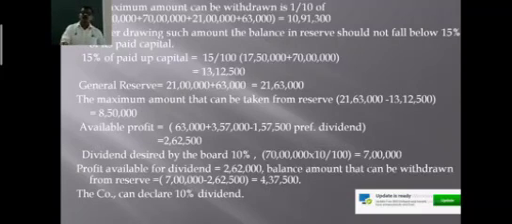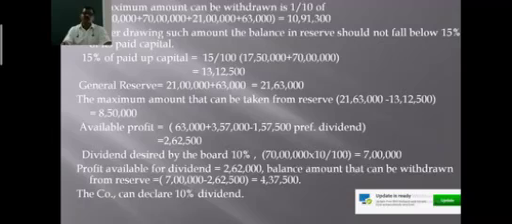But now you have to consider the fourth condition also. The balance of reserve after drawing this amount should not fall below 15% of its paid up capital. The balance of reserve after drawing this amount should not be less than 15% of its paid up capital.